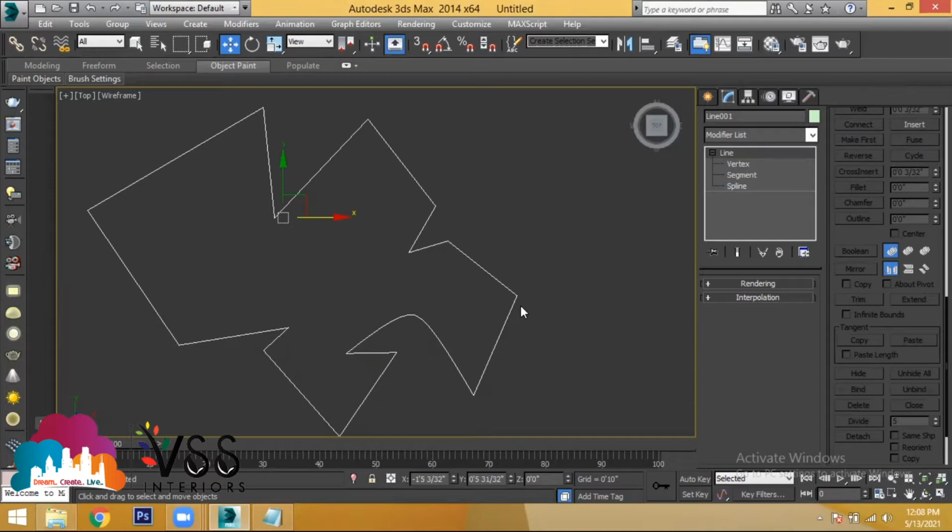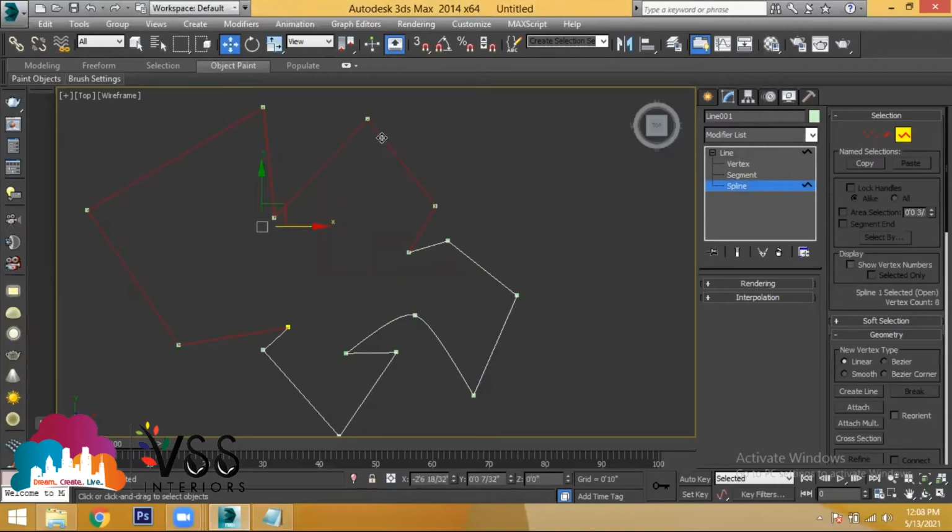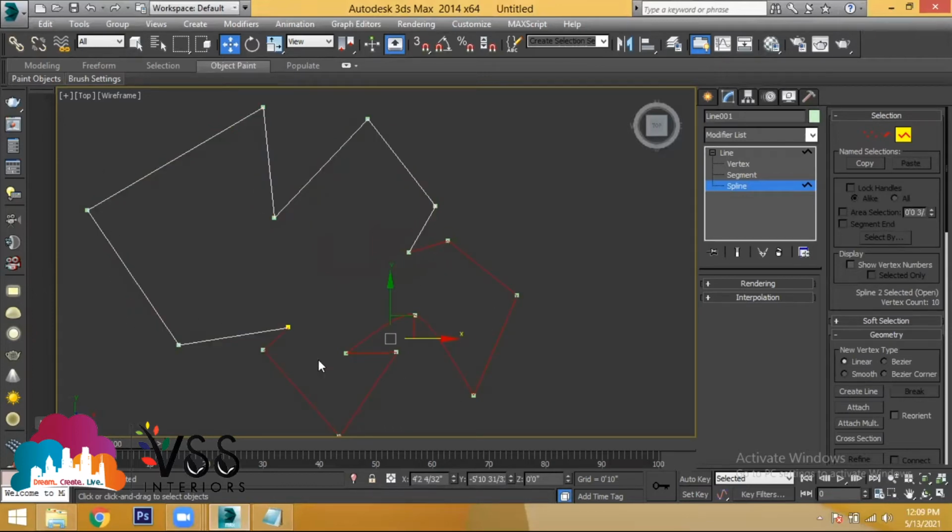Use the attach tool to make two different sketches become a single sketch, and then go to the spline selection and use the tool called trim and trim it up. But after making a trim, if you select a line, this object is getting selected separately and this object is getting selected separately. To make a complete object become a single selection, when the selection is in spline, what do we have to do?